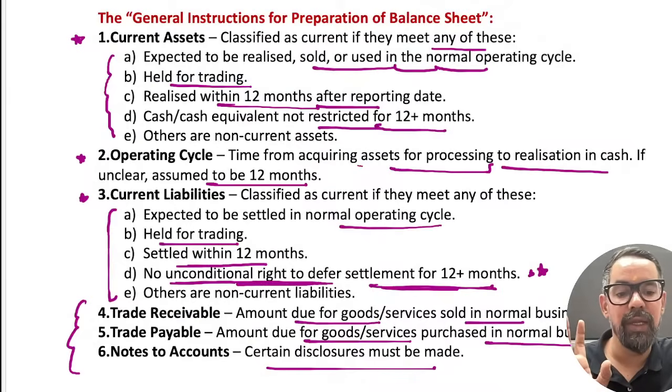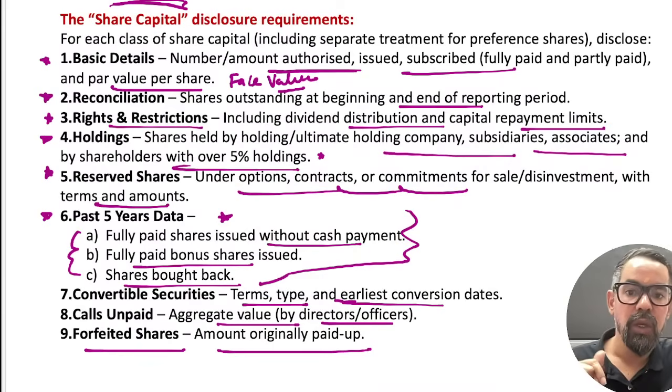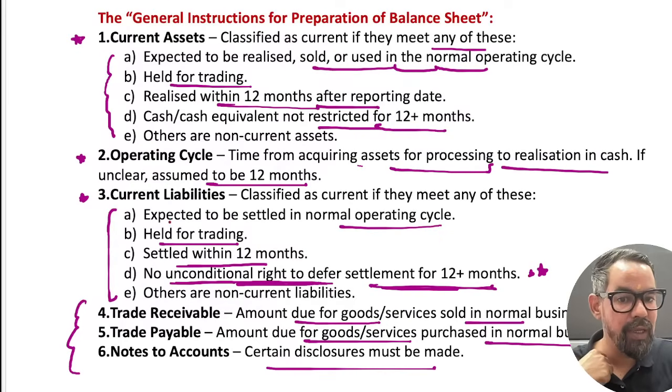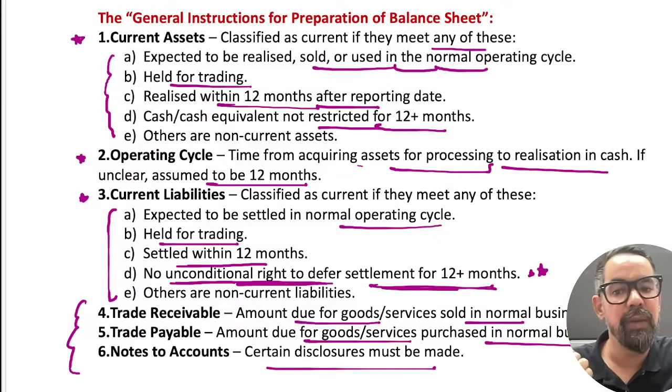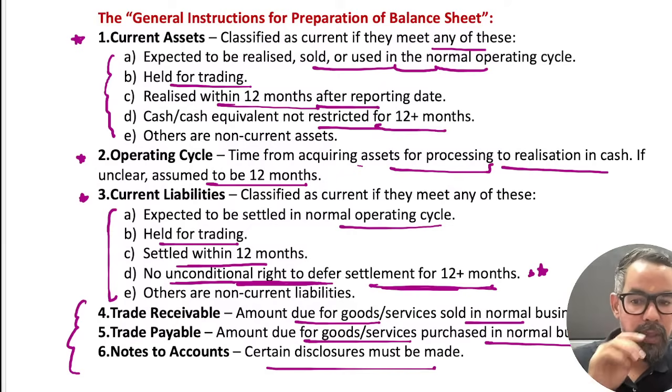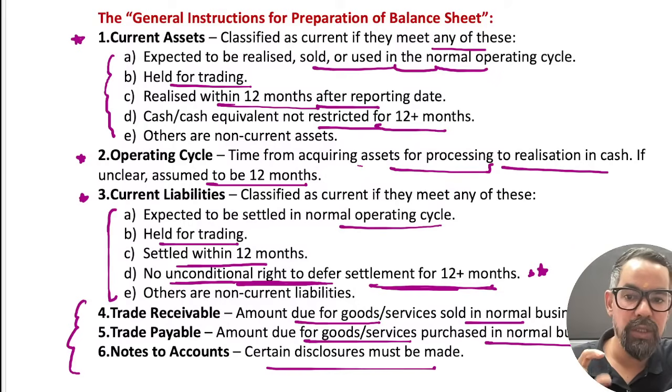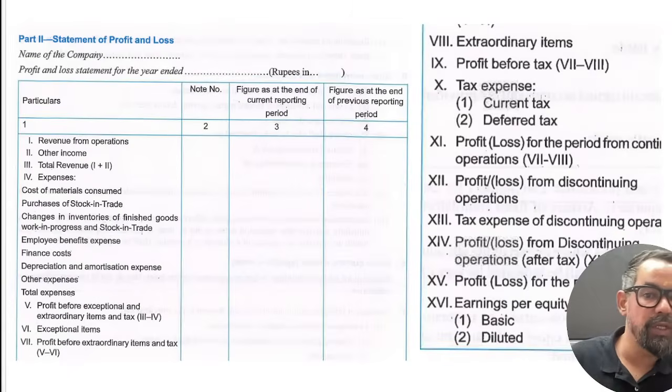So you will see something like this data I have kept here also. Basically, when it comes to current assets, what comes under this? Operating cycle, current liabilities, trade receivables and all. This is completely theoretical and it takes time. So what you can do, you can watch that concept video at least once. You can play it at a speed of 2x, so you will be able to achieve this.